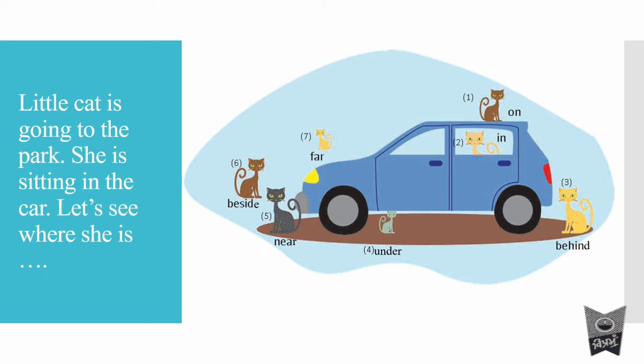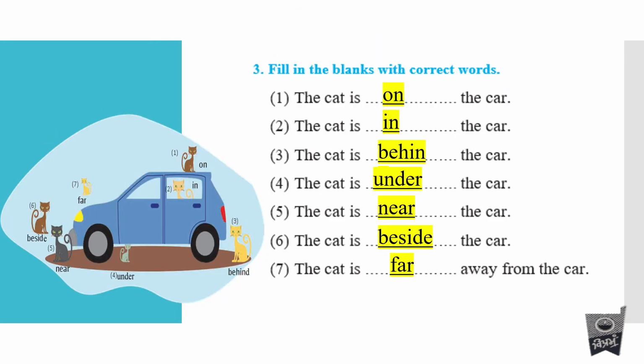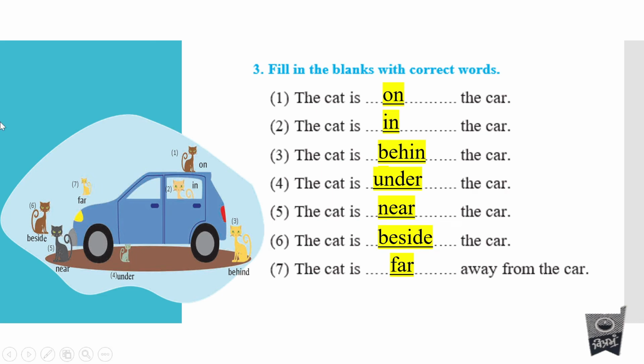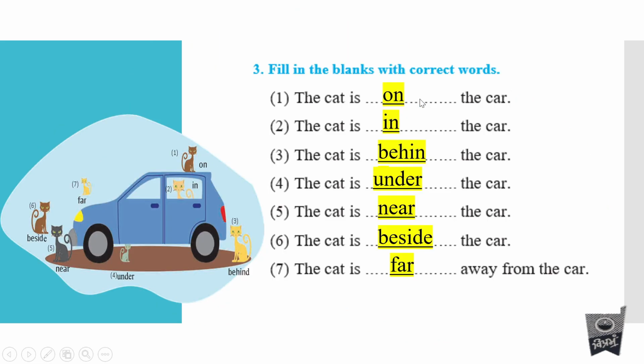Understood? Okay. Now in the textbook itself on page number 41 you have this exercise. You have seen this picture: on, in, behind, under, far, beside, near. In the first fill in the blank you have to just copy: first picture, the cat is on the car.